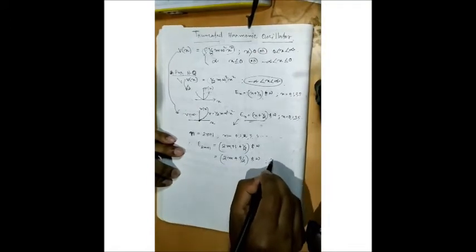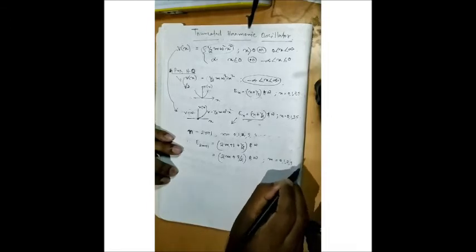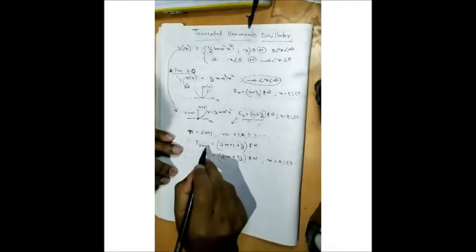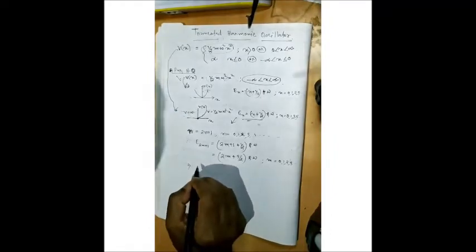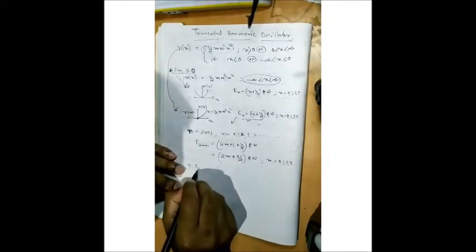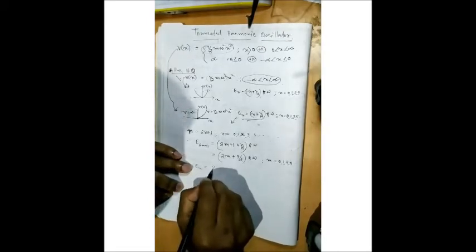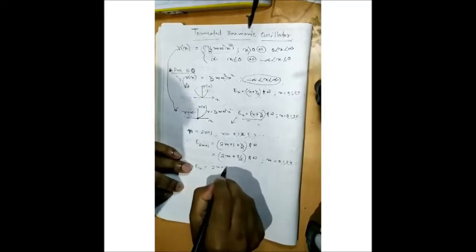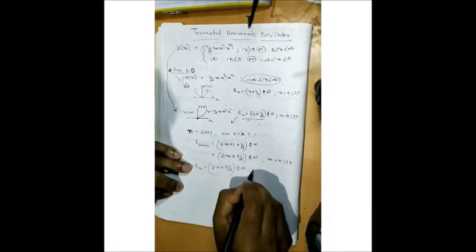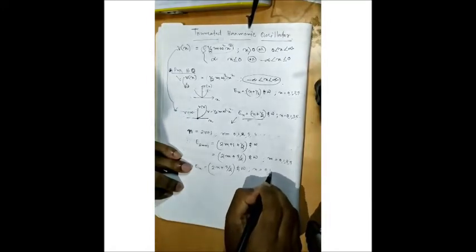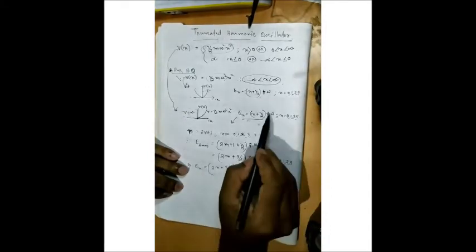Here m will start from 0, 1, 2, 3 and so on, all values. Clear? Since it is the mth state, I can rewrite it: En, instead of m, I can say twice n plus 3 upon 2, times ħω, where n is equal to 0, 1, 2, 3, 4 and so on.